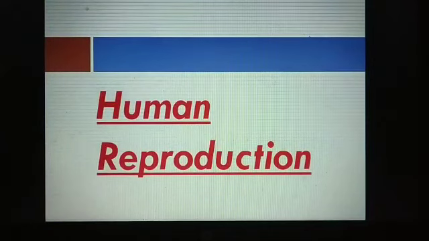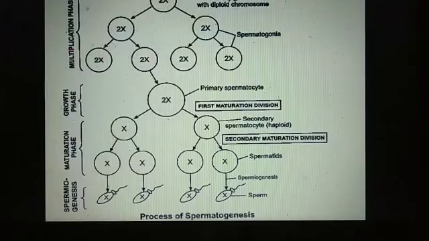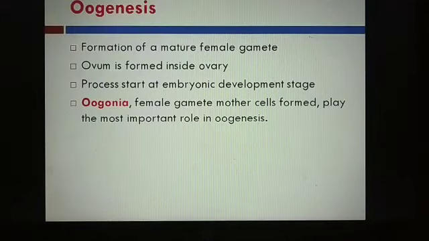Student, in my previous video we discussed the first reproductive event in the process of human reproduction, and it is gametogenesis. In humans we read that the male gamete is sperm and the female gamete is ovum or egg. The process of formation of a sperm is called spermatogenesis and the formation of ovum is known as oogenesis. We have completed spermatogenesis, the process of forming sperm inside the testes. Today we are going to continue our next topic, oogenesis.